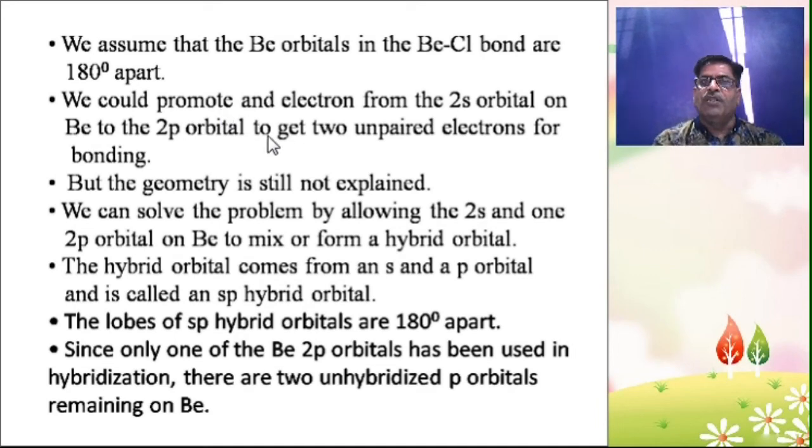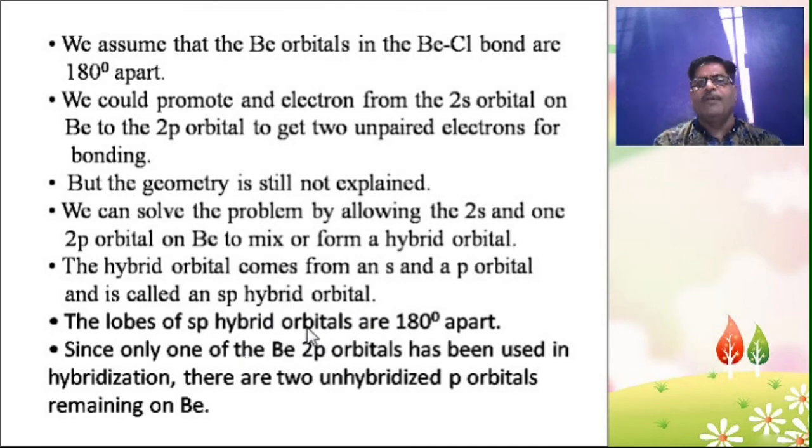We could promote an electron from the 2s orbital on beryllium to a 2p orbital to get two unpaired electrons for bonding, but the geometry is still not explained. We can solve the problem by allowing the 2s and one 2p orbital on beryllium to mix to form a hybrid orbital. The hybrid orbital comes from a 1s and a 1p orbital and is called an sp hybrid orbital.